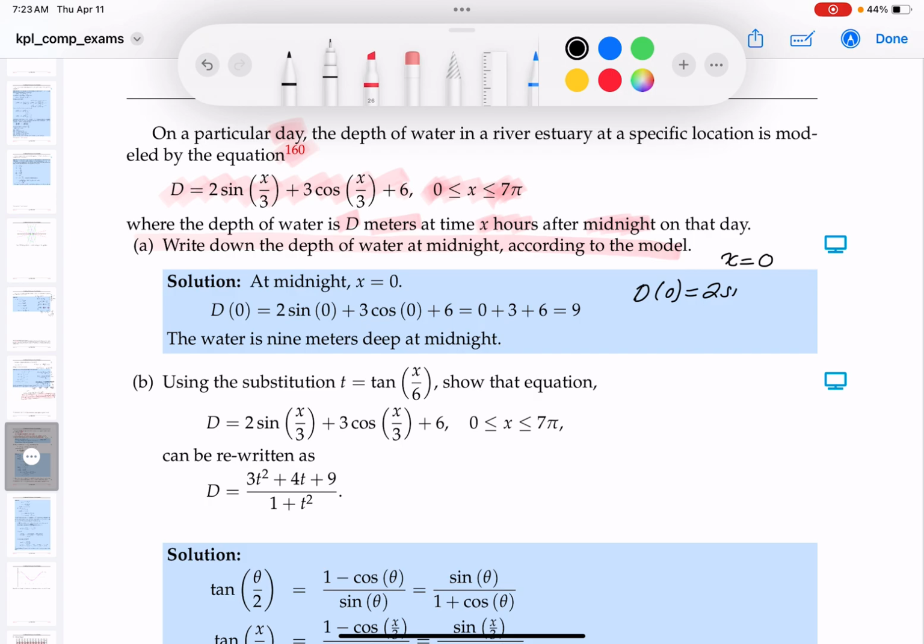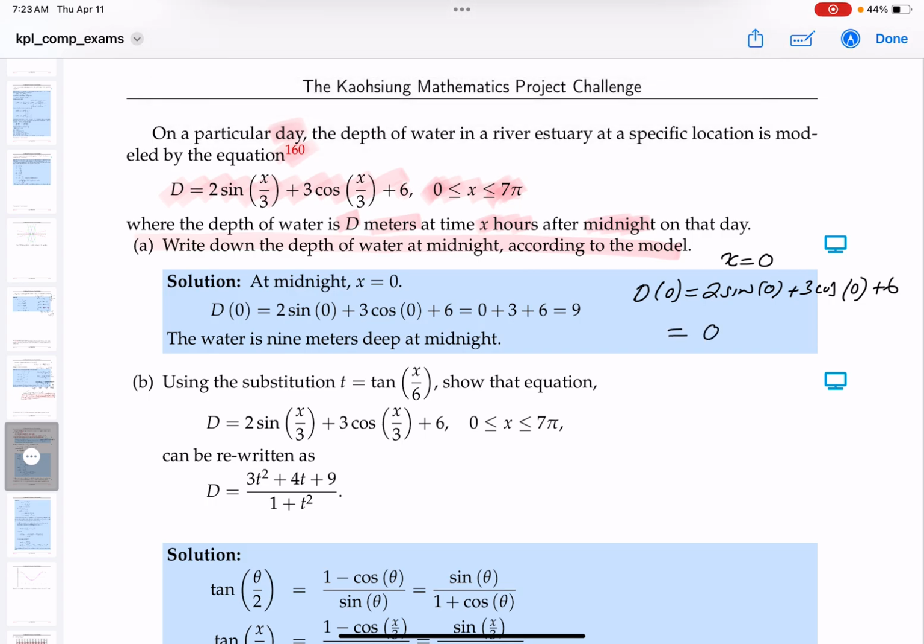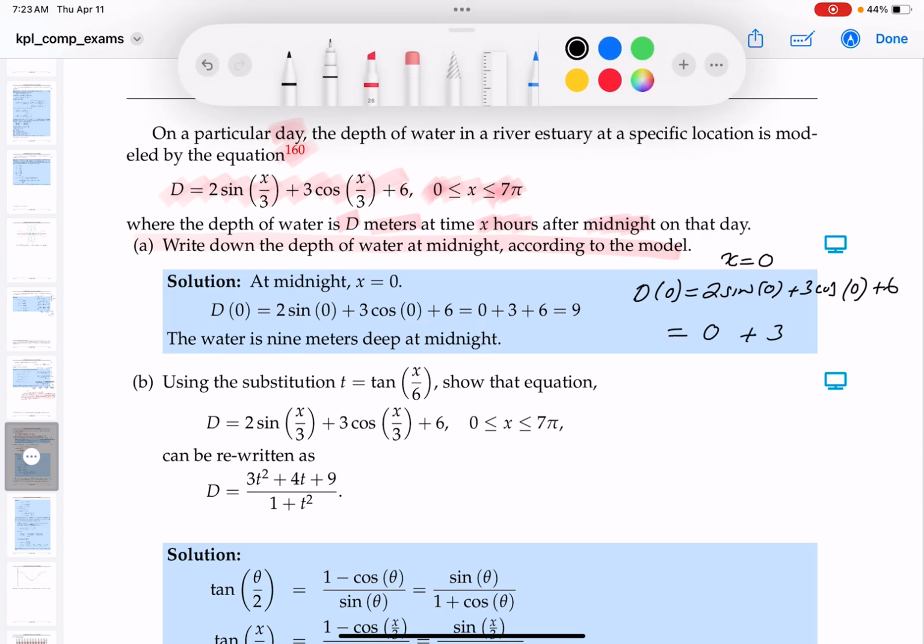2 sine of, well, 0 over 3 is just 0, plus 3 cosine of 0 over 3, which is just 0, and then plus 6. Well, the sine of 0 is 0. The cosine of 0 is 1. And what do I get? 3 plus 6 is 9. So the answer over here is 9 meters. We're done with this one.